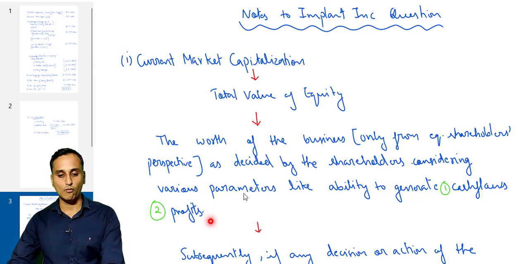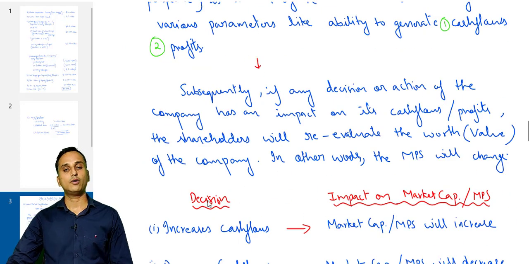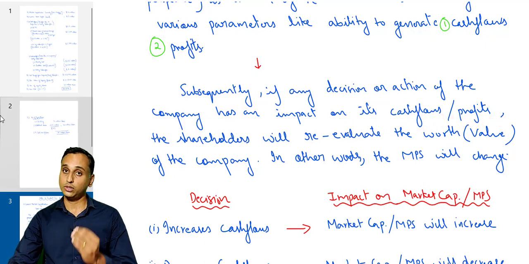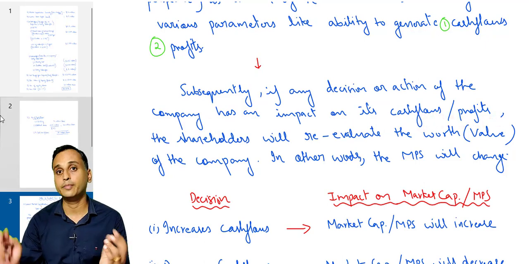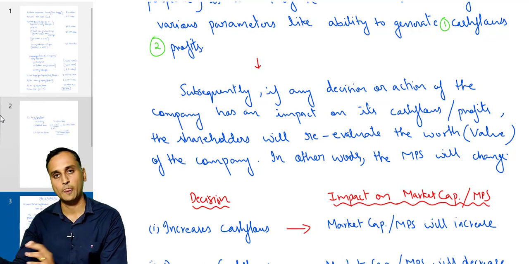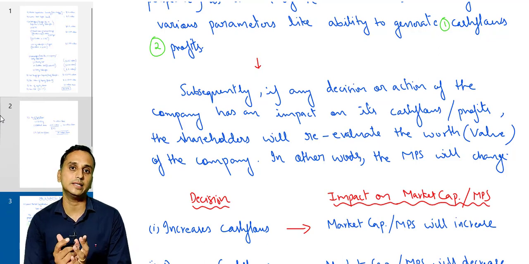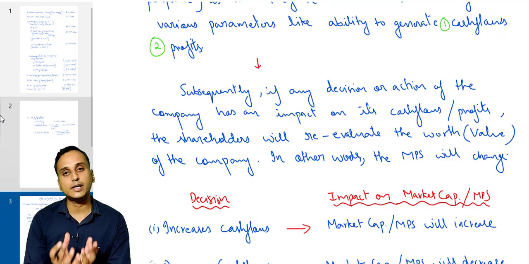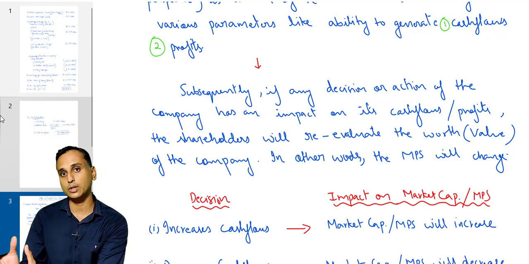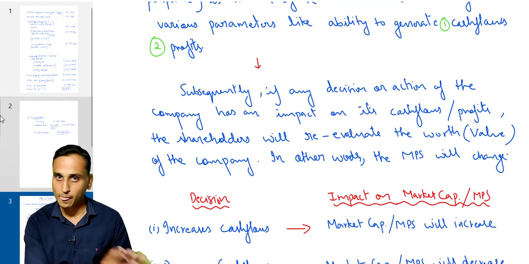Now, what will happen if subsequently any decision or action of the company has an impact on its cash flows or profits? The value of a business from the equity shareholders' point of view only, not from the debt holders' point of view, is decided by considering the cash flows or the profit generating potential of the company.